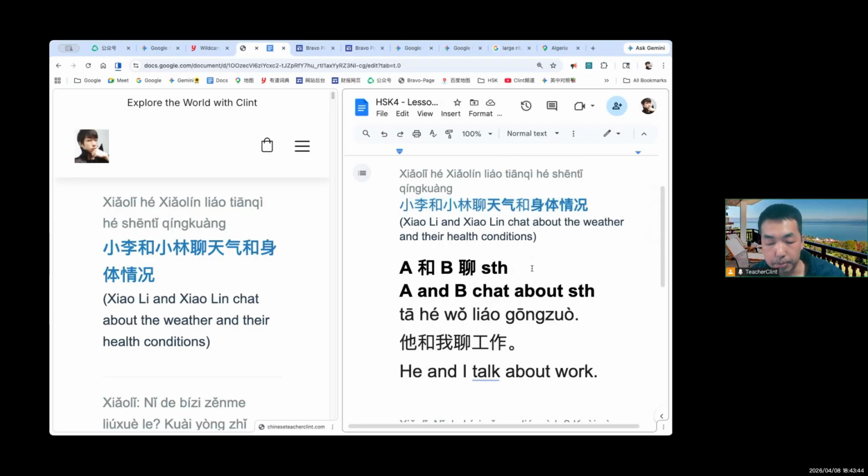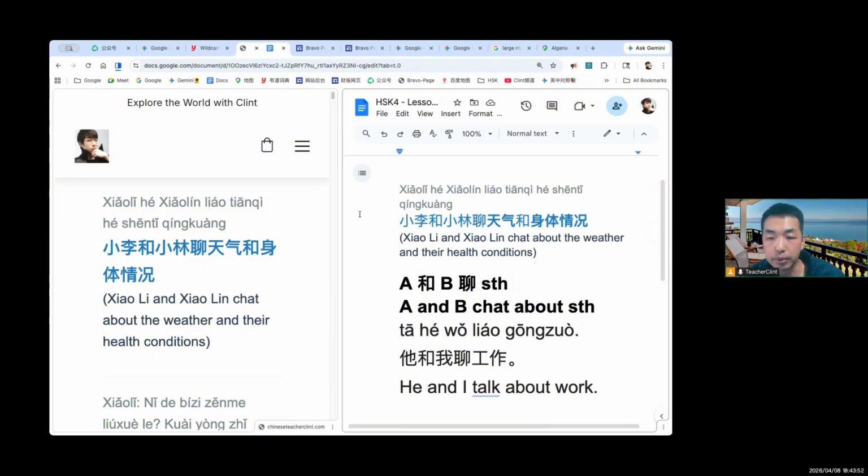This is especially important for you to do the HSK test, the writing part. Usually they will break the sentence down into random words, and they require you to put the words all together into a complete, correct sentence.